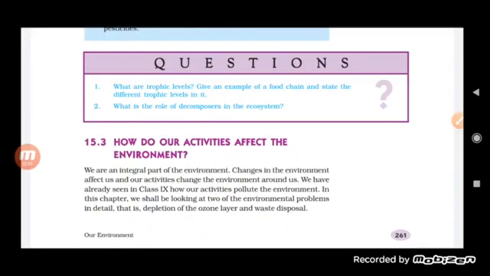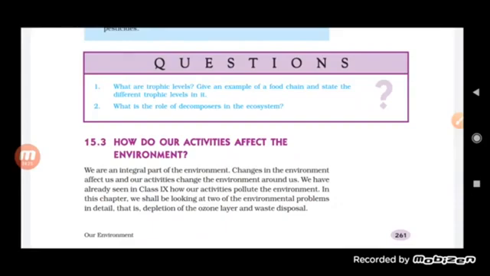Like we have seen right now, the grasses or the bushes will be eaten by the deer, and this deer will be eaten by the lion. So the producer is the first trophic level, which is the grasses or the bushes. Then the second trophic level is the primary consumer, which is the herbivore, the deer, and again it will be eaten by the lion. So the lion will be the tertiary consumer, or third trophic level.